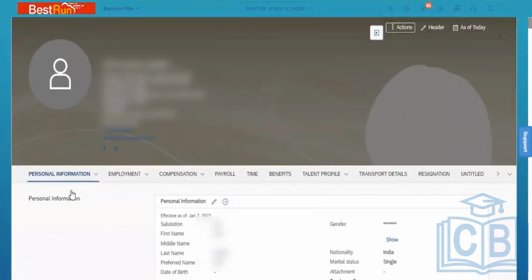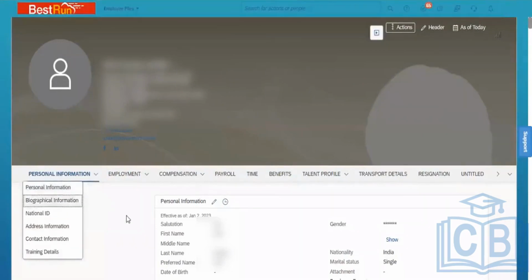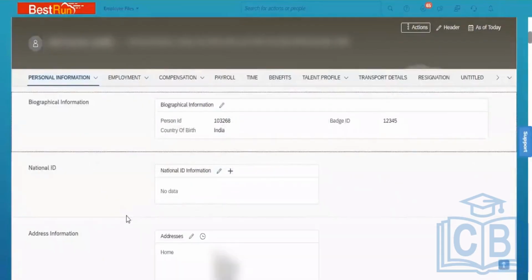Now if I go to any other portlet, let me take biographic. When you go and see biographic, do we have any history portlet there? No, only edit is there, because this is for edit purposes. This type of portlet is known as a non-effective dated portlet.